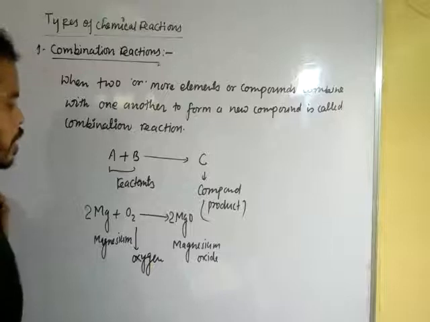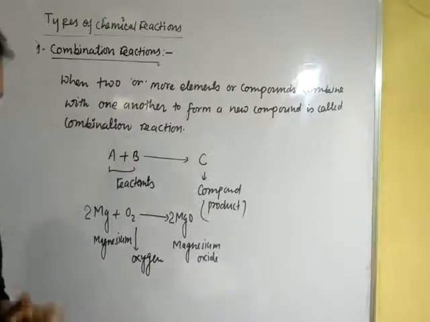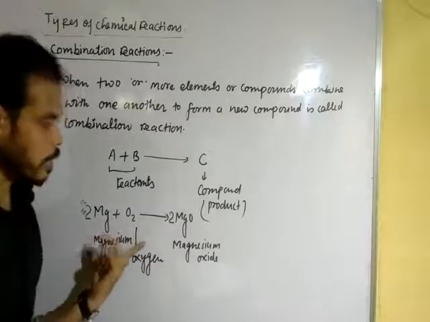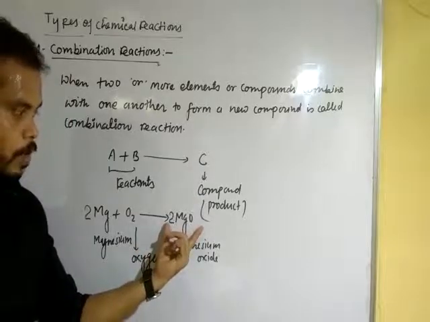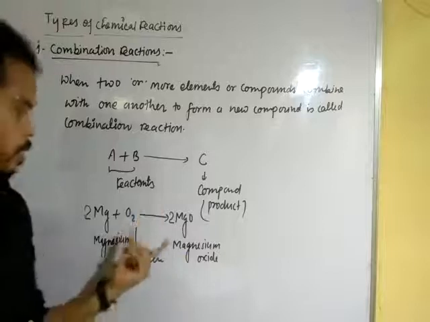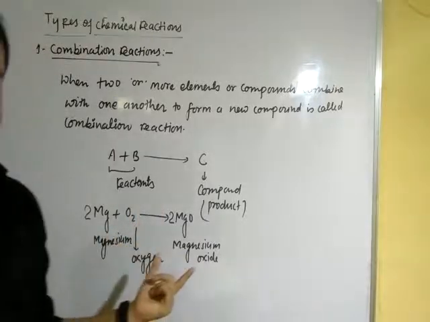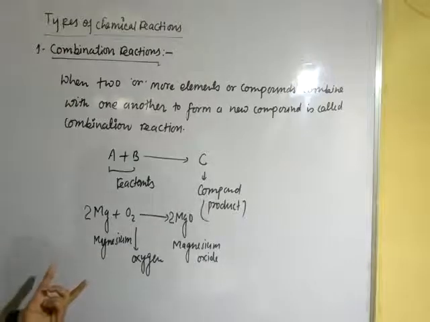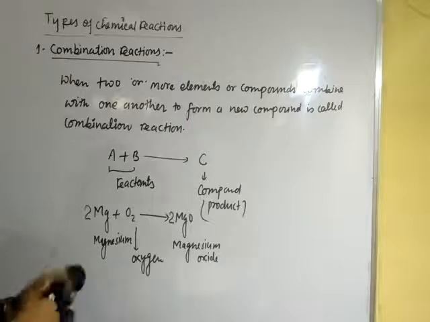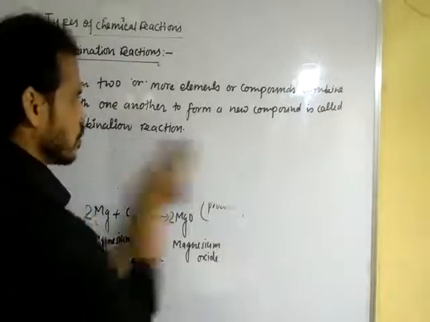These are reactants, and on this side the new compound formed is called product. This reaction is an example of combination reaction. Okay, dear student. Let us see more examples. Now I am going to erase it.